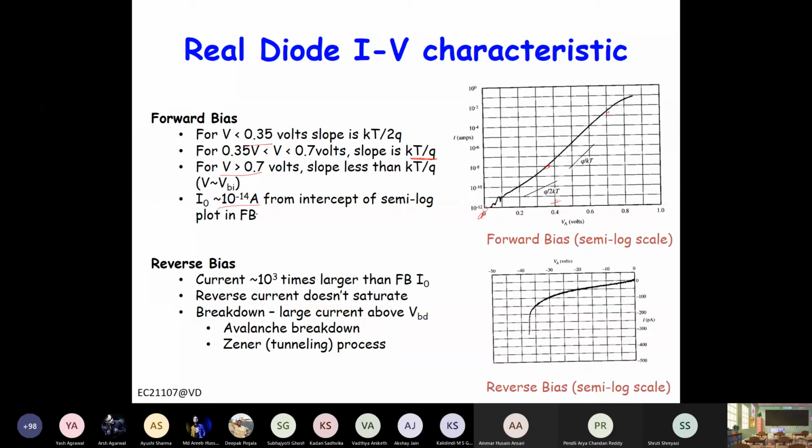Now what you can do, if you want to see this picture, you can refer to some data sheet. Take a data sheet of a diode, and you can see all those characteristics of the real diode.